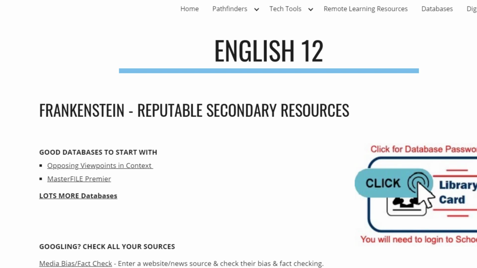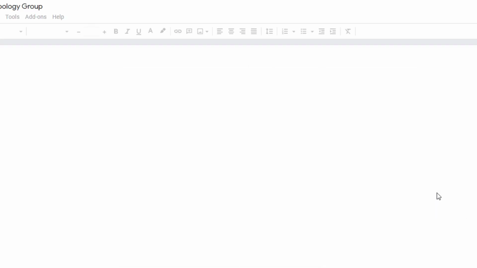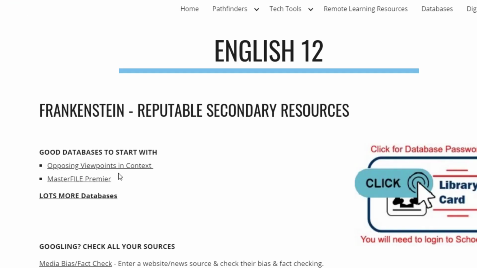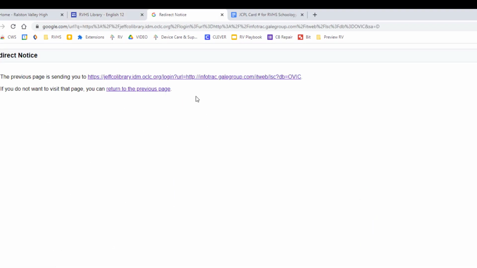Accessing any database is going to require a password, since those gatekeepers of expert information like to get paid. You can use your own Jeffco Public Library card or any of my generic accounts listed here to get access to the databases. Okay, let's go to opposing viewpoints first.